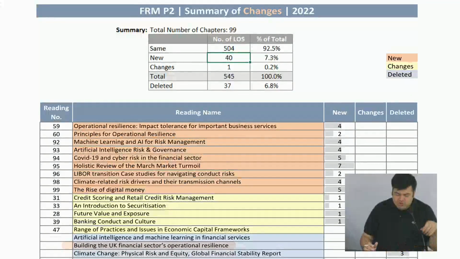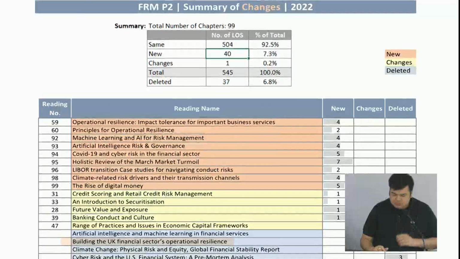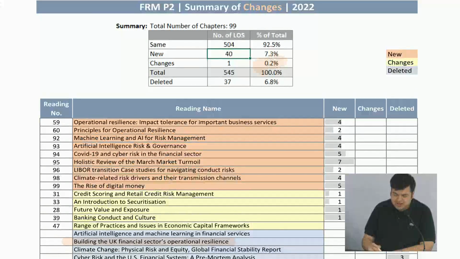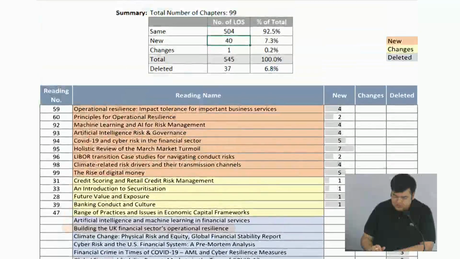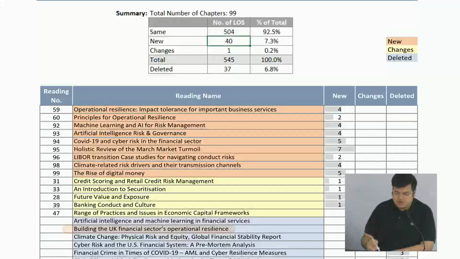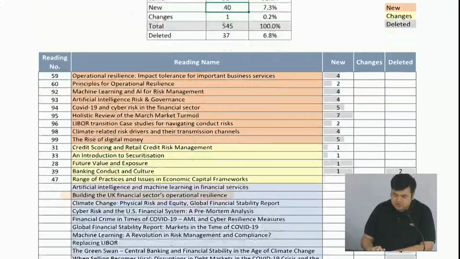So let's just go through it very quickly. Summary-wise, the changes are barely any over here, if you notice. There are barely any changes with the curriculum. The new and the deleted portion is totally around the current issues subject. The subject weightage is also somewhere close to 10% or so. So a 6%, 7% change in the entire curriculum is totally because of current issues.